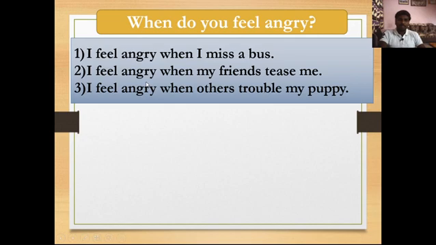Then the second response is here: I feel angry when my friends tease me. When my friends tease me, that time I feel angry. And the third response is here: I feel angry when others trouble my puppy. So in this way, you will have to write the third question's various responses like this. You can add your own responses here, no problem.